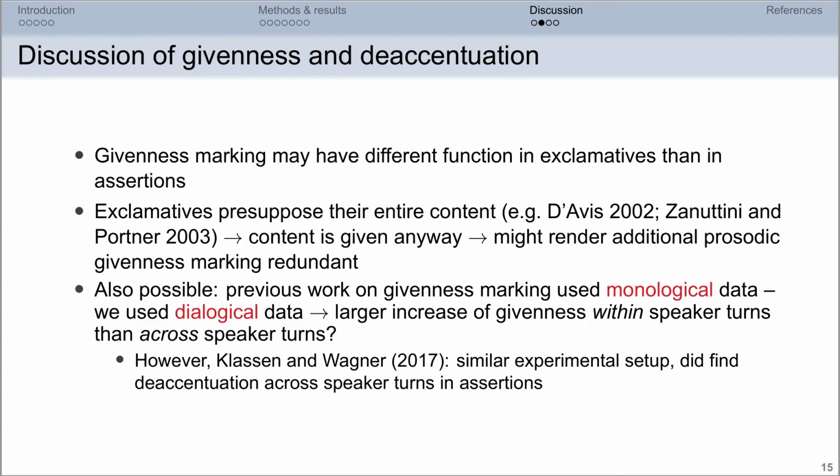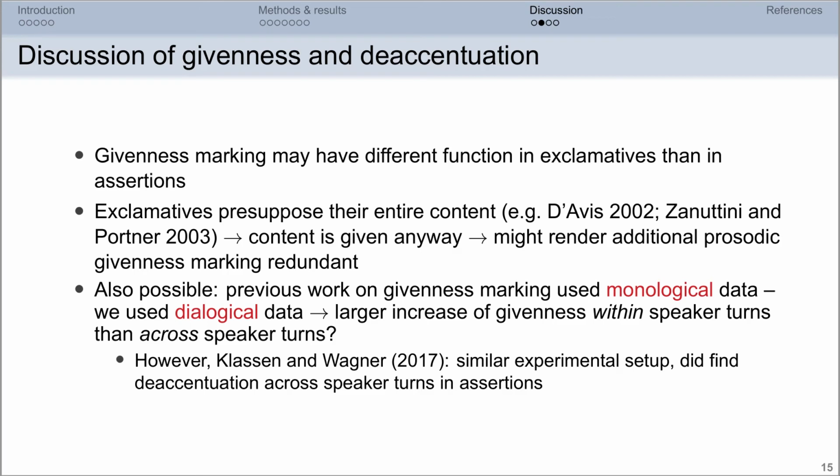We propose that givenness marking may have a different function in exclamatives than in assertions. Since exclamatives presuppose their entire content, that content is given anyway, which might render additional prosodic givenness marking redundant and thus less likely to appear. An alternative explanation is that previous work on givenness marking tended to use monological data, while we used dialogues.